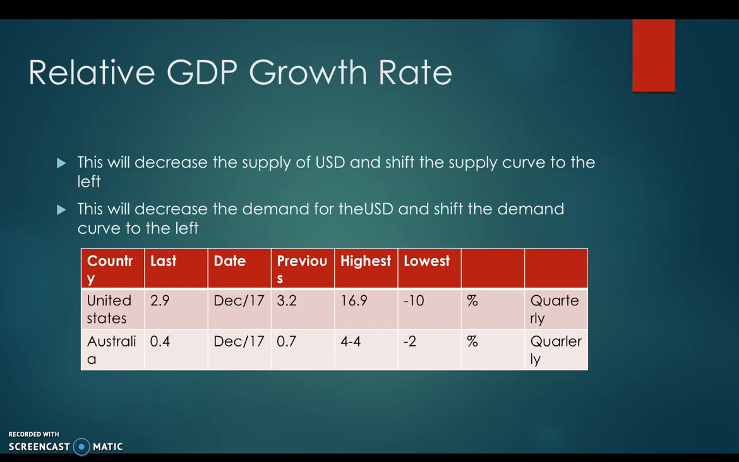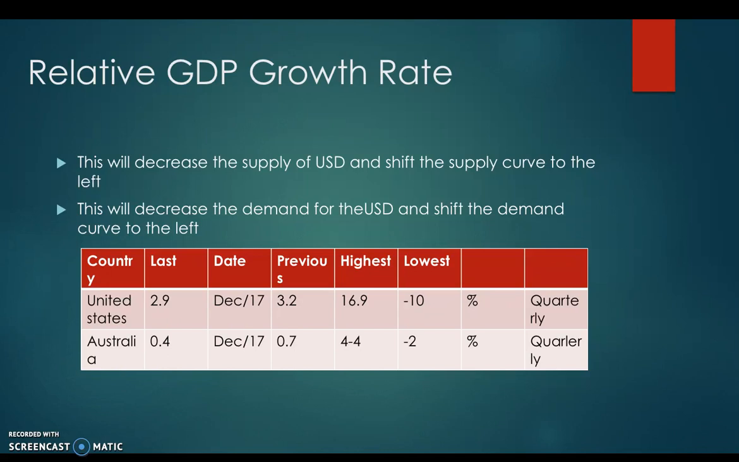For example, in Australia, the manufacturing industry declined by 1%. An effect of lower levels of economic growth is a decreased demand for imports. This will decrease the supply of the US dollar and shift the curve to the left. Another effect could be the level of overseas borrowing. This will decrease the demand for the US dollar and shift the demand curve to the left.